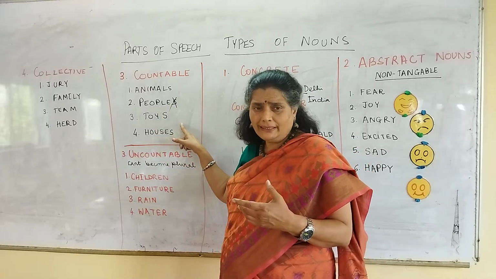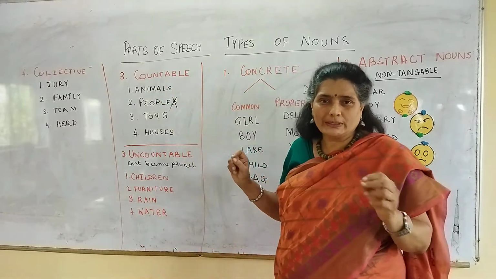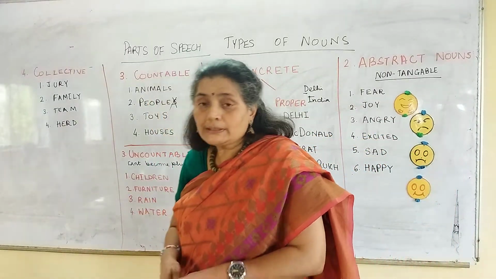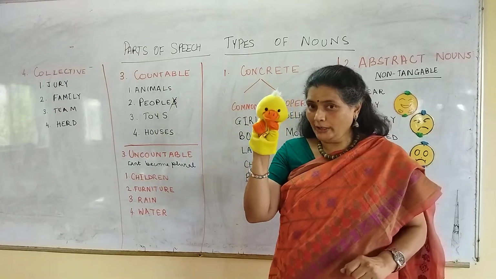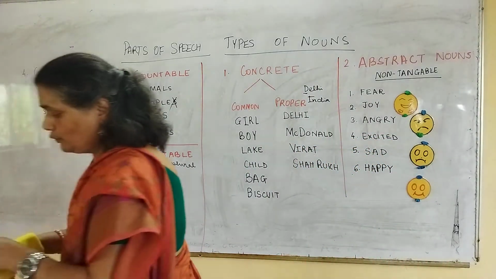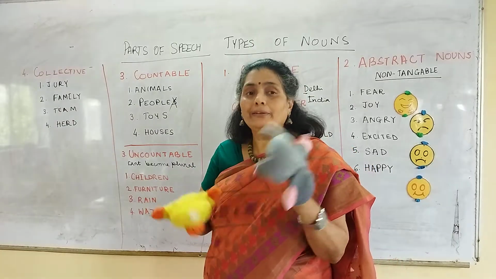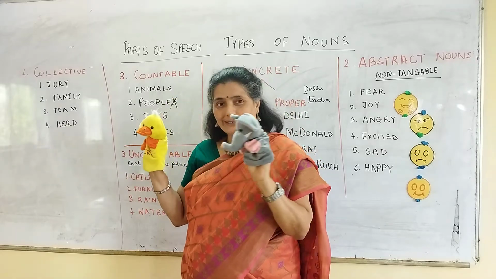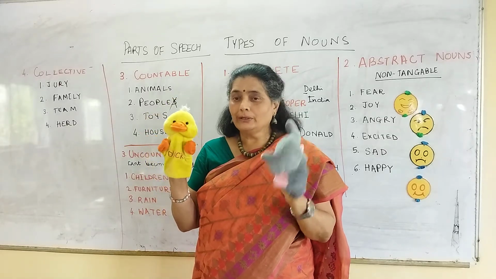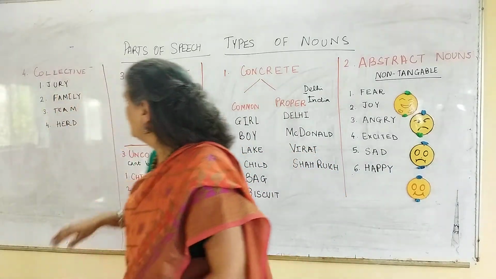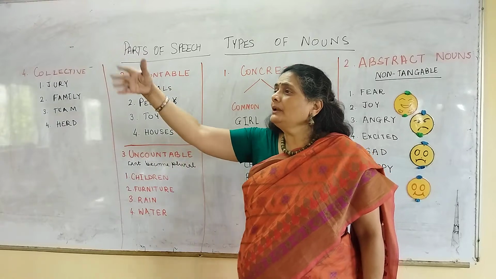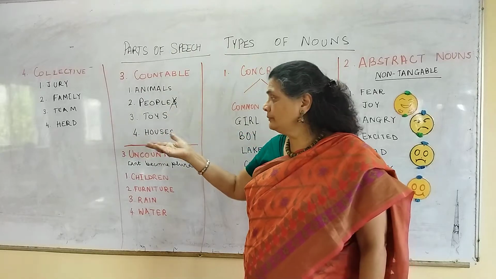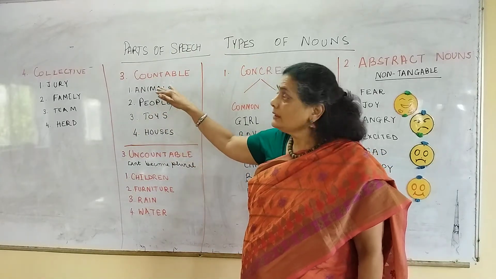Toys. Easy? This becomes a countable noun. These are just a few examples that I am giving you. There are many more. There are 3 toys on my table. Now this is a toy, which is one toy, which is a duck. And I have another toy over here, which is an elephant. Correct? Now 1 and 1. So these become 2 toys with me. So S is plural and I have 2 toys with me. Houses. There are several houses in the colony, or there are several houses along the hill which the person has built. So this becomes a countable noun.